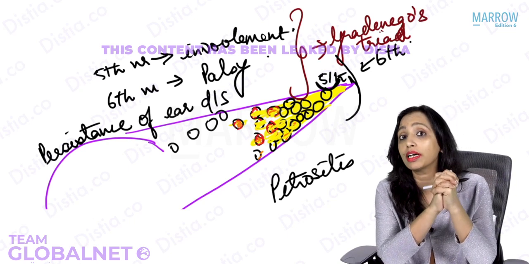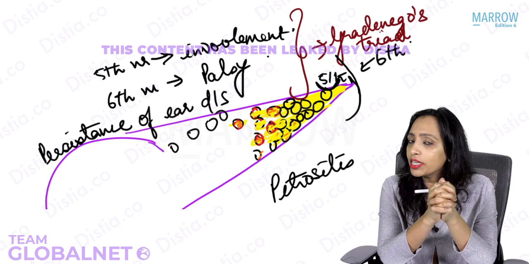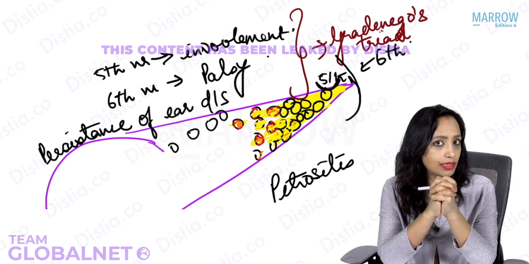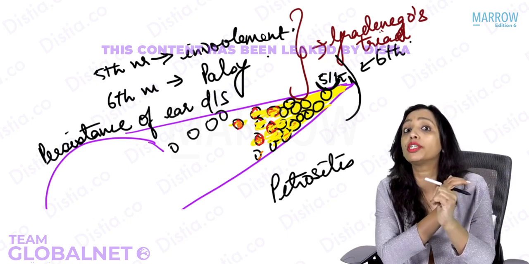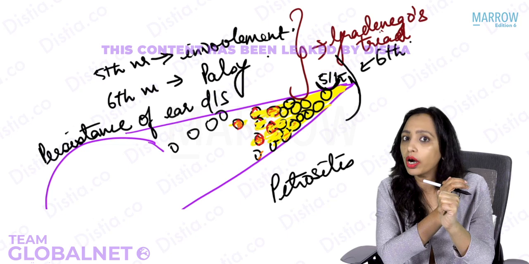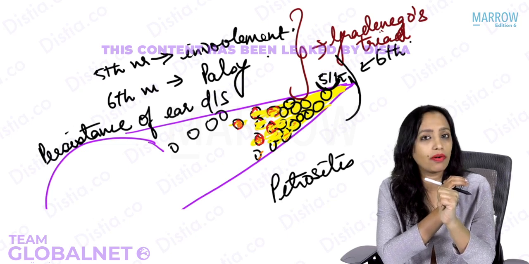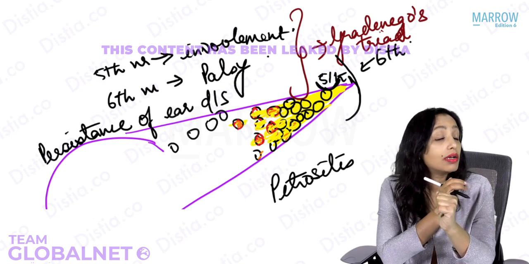If it is given in clinical presentation, what will be the finding? If it is Gradenigo's triad, yes, there will be persistence of your discharge. Very good. I will tell you fifth nerve involvement. You tell me what features of fifth nerve involvement. Fifth nerve, trigeminal. What branches? Ophthalmic, maxillary, mandibular, sensory.